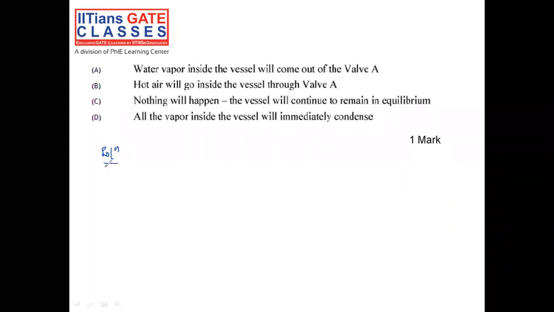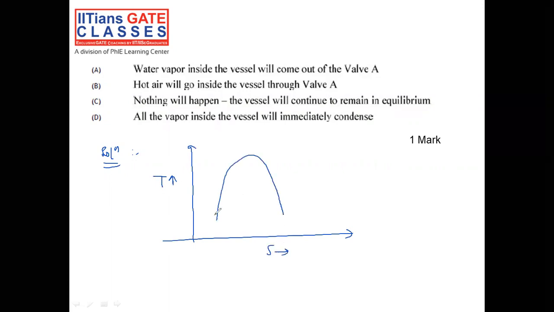Let's see the solution. First, let me draw. This question is basically from pure substance. This is the temperature and this is the entropy. Let me draw a figure with a different color so that we will not get confused.